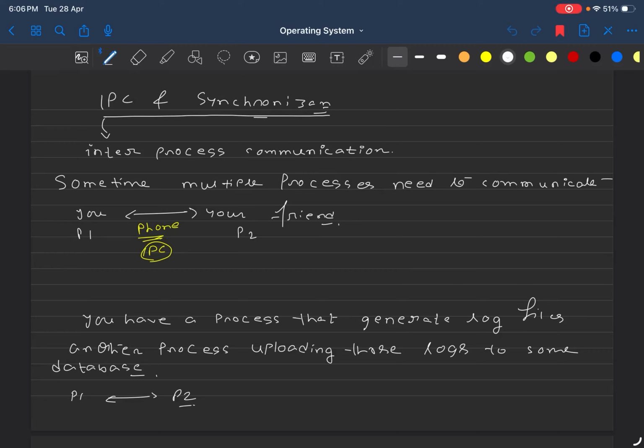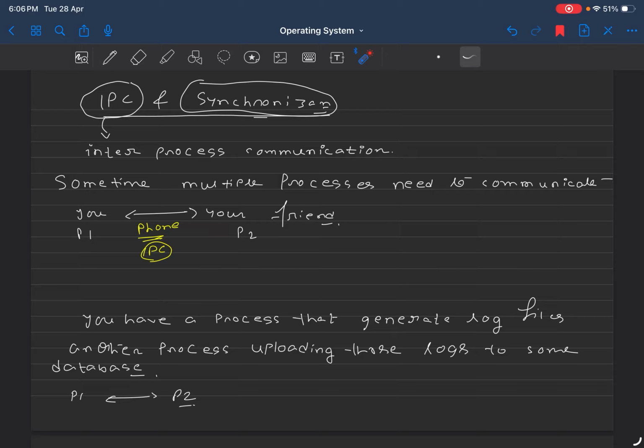So hi everyone. Let's start the next topic, which is the most important topic in this operating system. The name of the topic is interprocess communication and synchronization. So when I say interprocess communication, what do I mean by it?